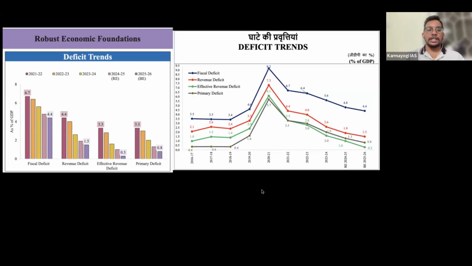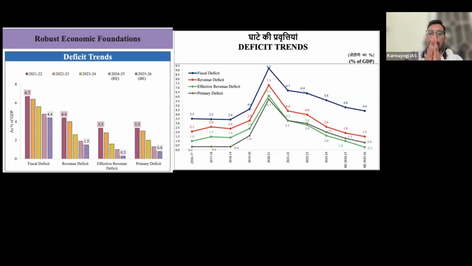Yes, fiscal year, correct. See, government has a total revenue of 34 lakh crores and government expenditure is 50 lakh crores. So what does the government have to do? Either for those 16 lakh crores, the government has to give away its assets and get money, or the government has to borrow, right?